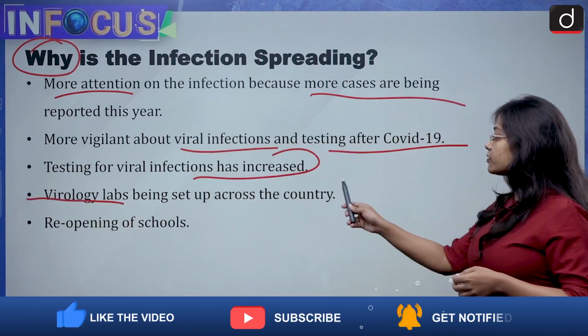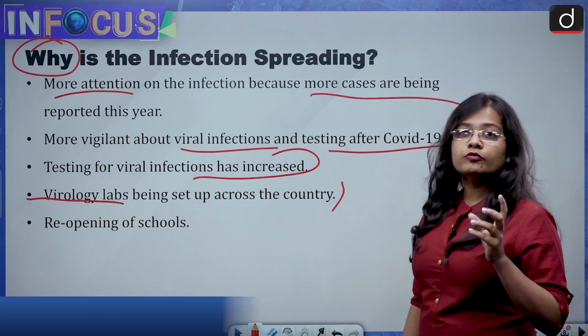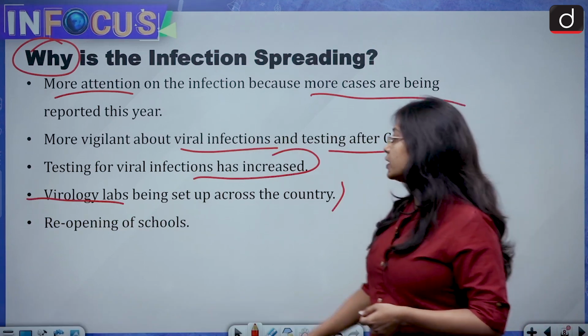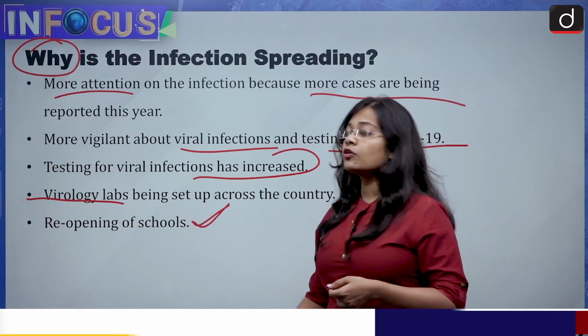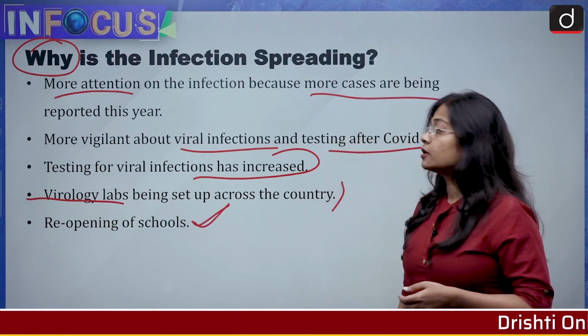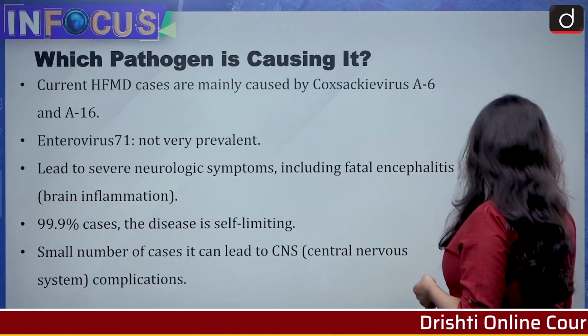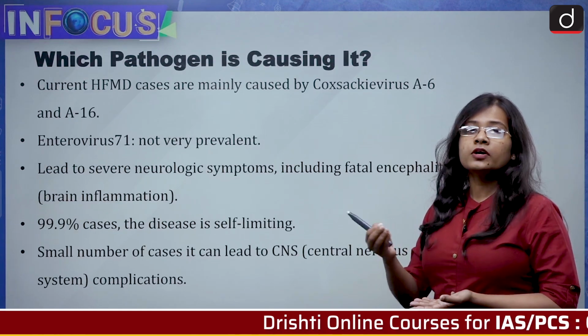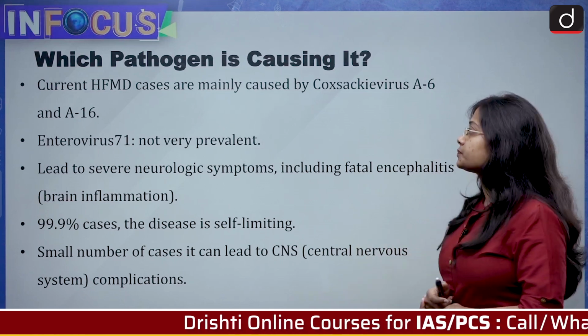Testing for viral infections has increased over time, especially after COVID-19, and virology labs are also being set up across the country. Researchers are also saying that one of the major reasons can be that schools have now reopened after a long break and students are going to school on a regular basis, so there are more chances of the tomato flu spreading.